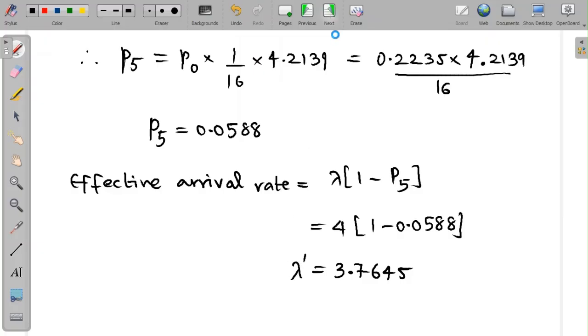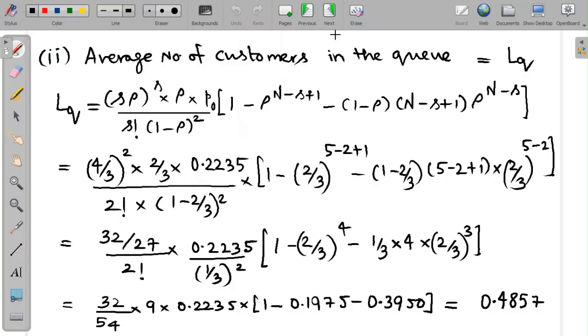Moving on to the second subdivision, we have the average number of customers in the queue, which means we just need to find out LQ. We'll use the same long formula that we used for the previous problem. We'll use the values of S, rho, P naught, and capital N. Simplifying them gives us the answer of LQ at 0.4857. That's the answer for the second part.